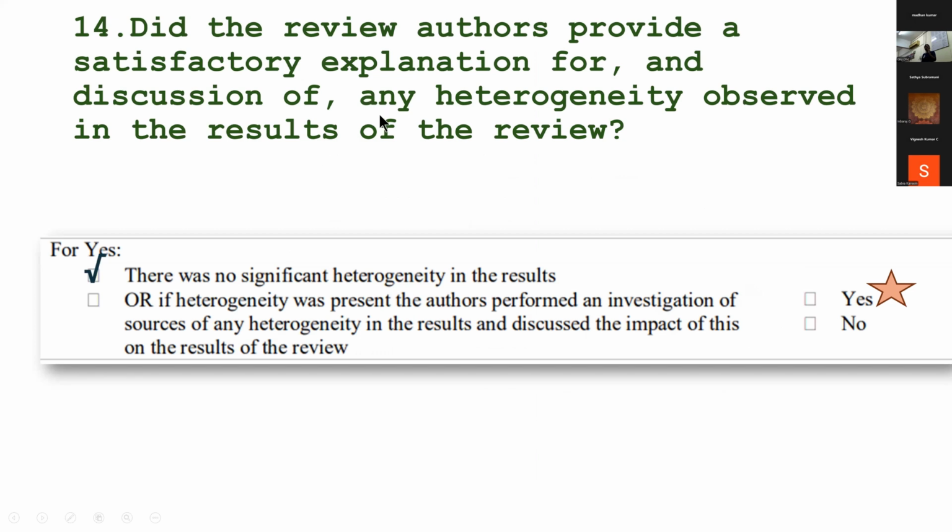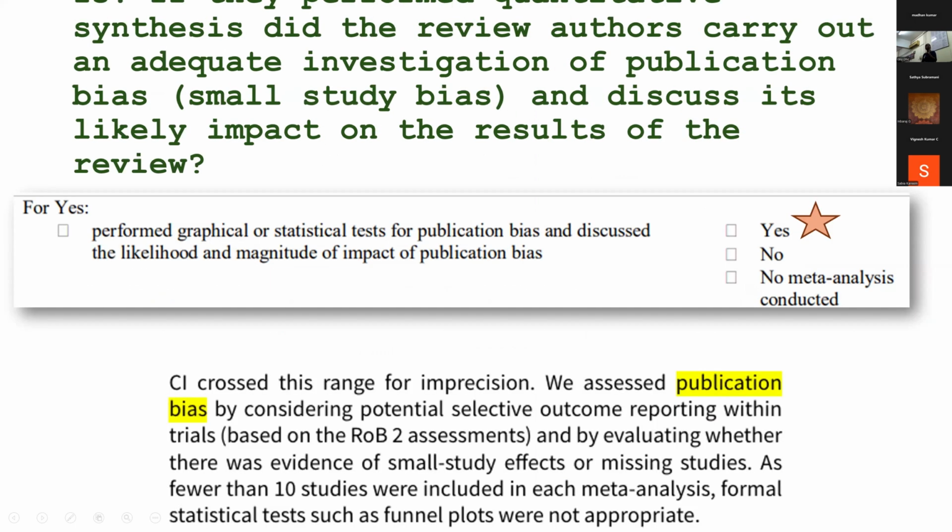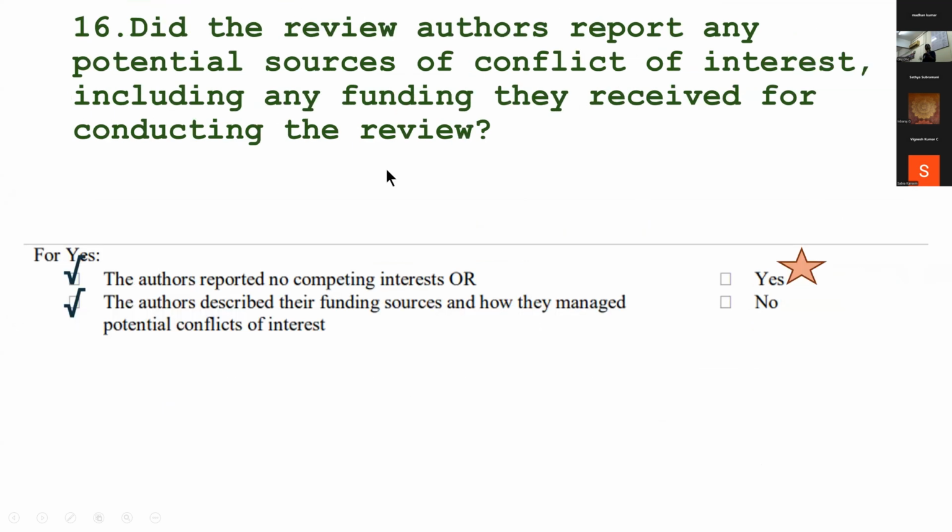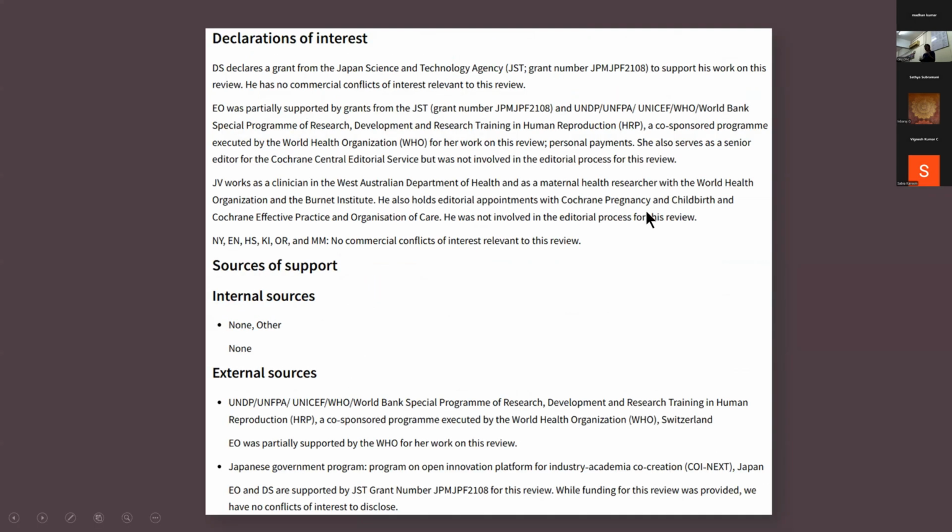So the next thing is, if there was any heterogeneity, did they explain the heterogeneity? Here in our study, as I showed you, there was no significant heterogeneity in any of the results. So they didn't explain it. The next thing is, did they look at the publication bias? Our studies were only 4. If it was more than 10, they could have shown a funnel plot. Because it was less than that, they have not shown a funnel plot. They have also looked at selective outcome reporting as a publication bias, which Olivanna had. And do the authors of the review, not the individual study authors, but the overall systematic review authors, have any funding conflict of interest? So they have reported no competing interest, and they've shown their funding paper.